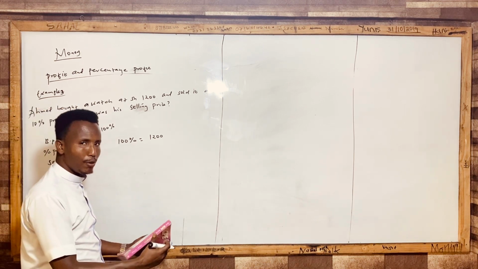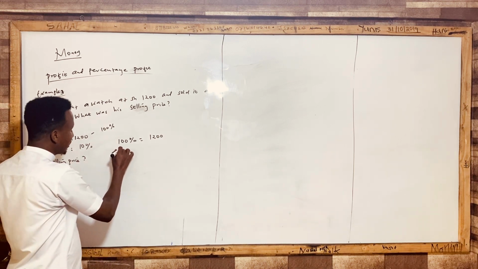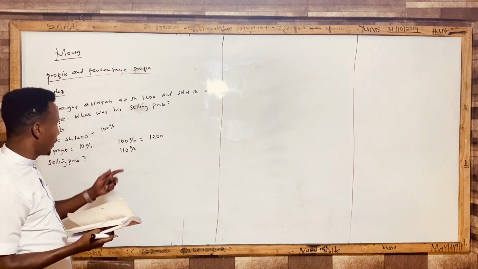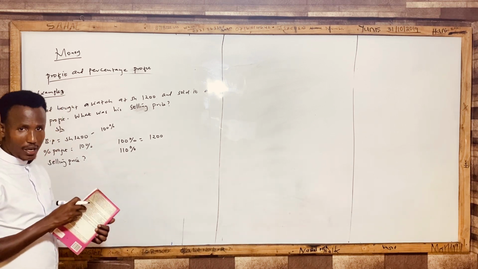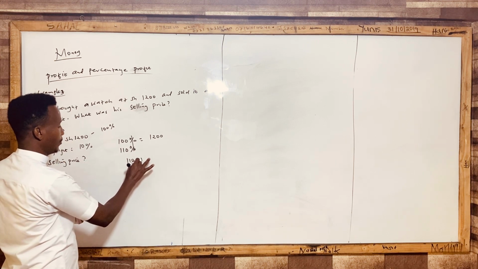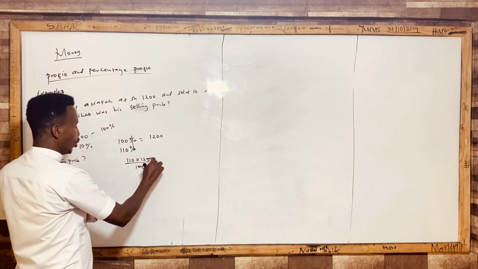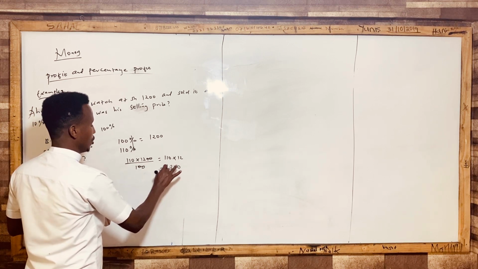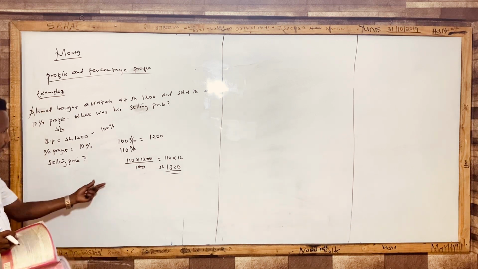Okay, is this person making profit? Yes, of course. So we will add. The person is making 10% profit. So we are going to ask ourselves, what about 10%? You may ask me where we're getting this 110. We have added the 10% to the 100 to get 110%. So cancel the percentage, so it will be 110 multiplied by 1,200 divided by 100. Cancel this. So if you multiply 110 times 12, it will give us 1320, because 11 times 12 is 132, add 0. So this is how you're going to get it.